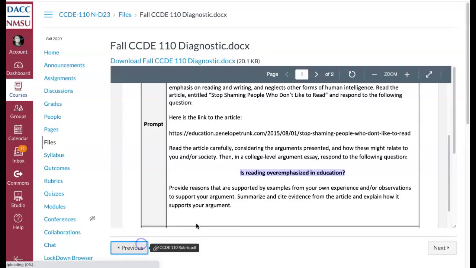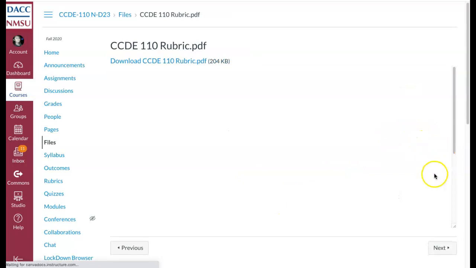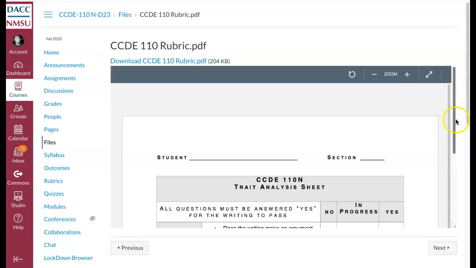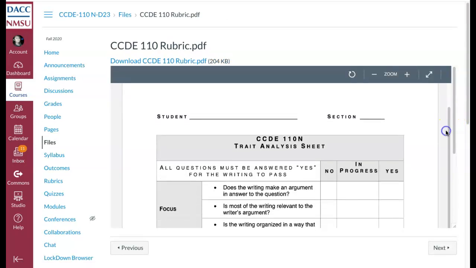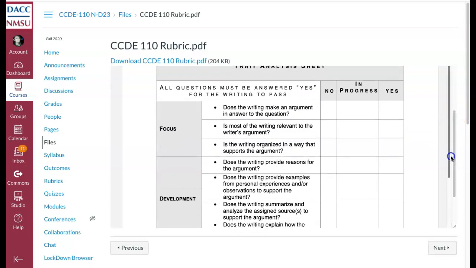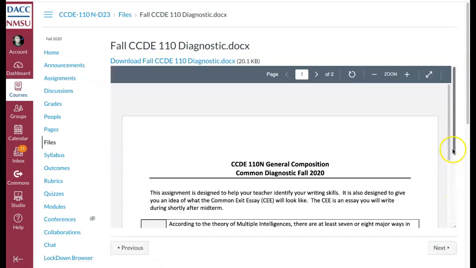And then I'm going to use the 110 rubric to go ahead and provide feedback. Now the whole point of this is for you to know what you need to work on in preparation for the common exit essay. So this is the same rubric that we use for the common exit essay, and that's the point of the diagnostic, so that you know what you need to work on so that you can prepare yourself for the common exit essay. So there we have the instructions.